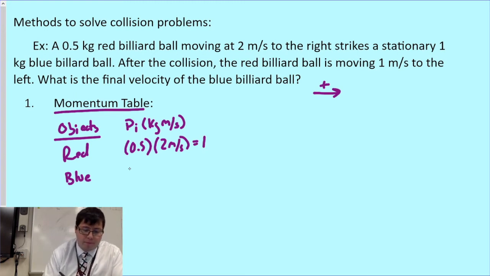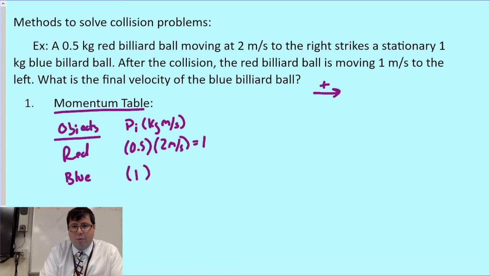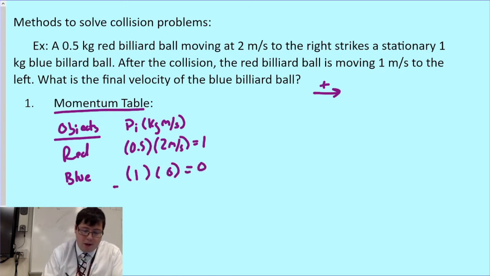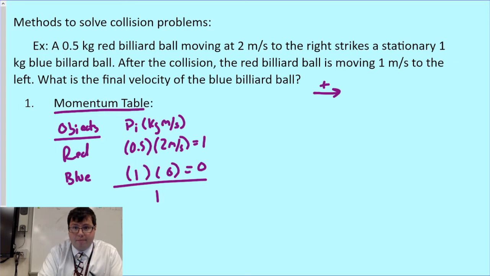For the blue billiard ball, it's moving at 0 meters per second initially, and has a mass of 1 kilogram, so 1 times 0 is 0 for its initial momentum. So the total initial momentum is 1 plus 0, which is 1 kilogram meter per second. That's my initial momentum for the entire system.